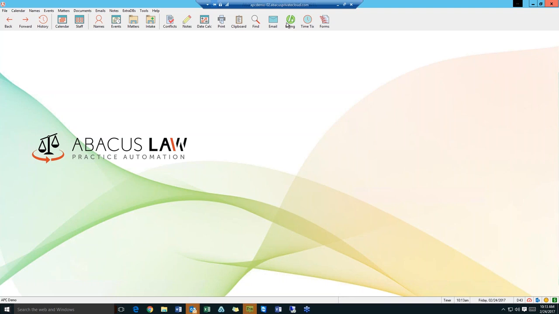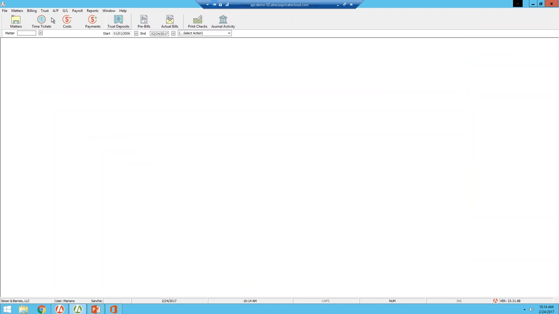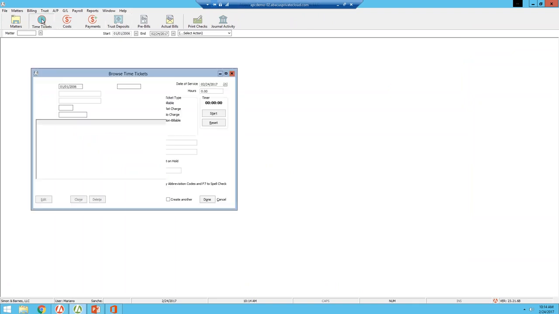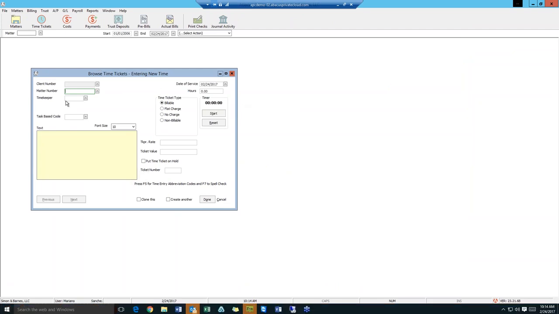Can I capture billable time entries via the billing and accounting section of the program? The answer is yes, of course. Not only can you capture your time via the case management software, as I mentioned, you can also click on the billing and accounting portion of the program and then click on time tickets. You have this time ticket browse where you can enter clients' activity task base.